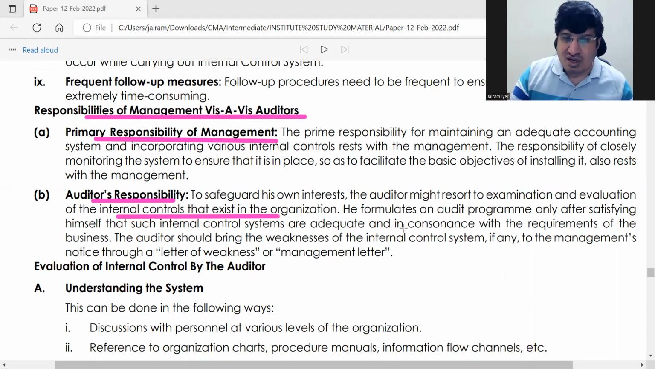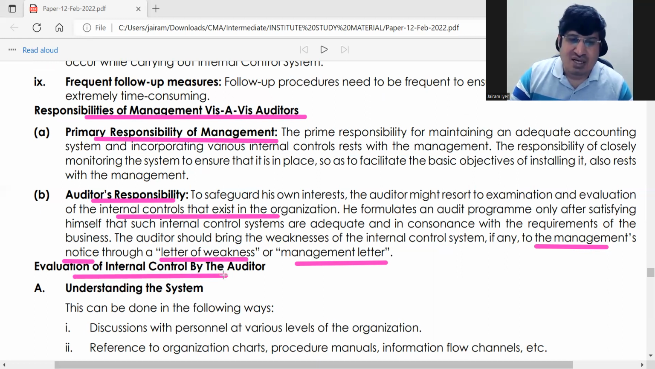Okay. If there is the internal control is weak, then what he has to do is he has to bring it to management's notice. Okay. And he has to issue a letter of weakness or a management letter and state that internal control is not up to the mark. Okay. So now, evaluation of internal control by the auditors. Here we have said he will issue a letter of weakness if there is a weakness. For that he will have to evaluate the internal control. How he will evaluate the internal control?